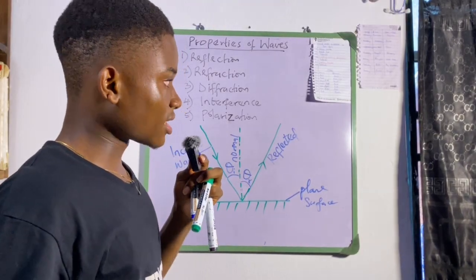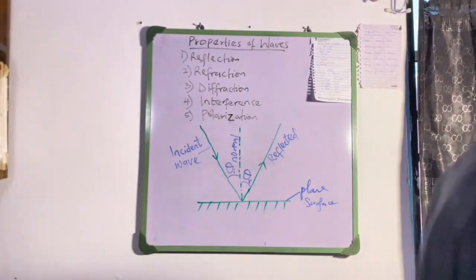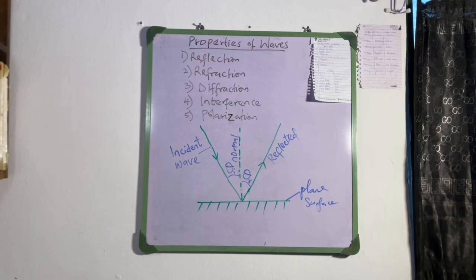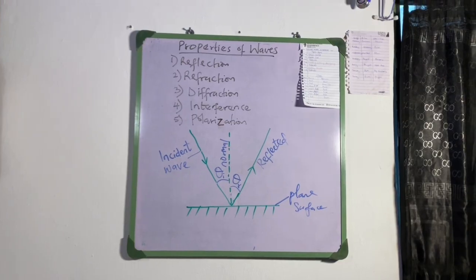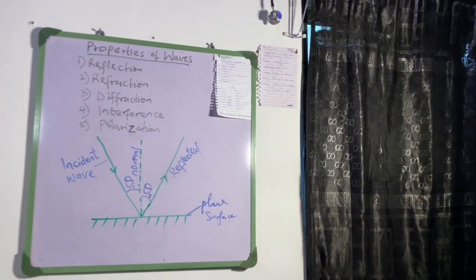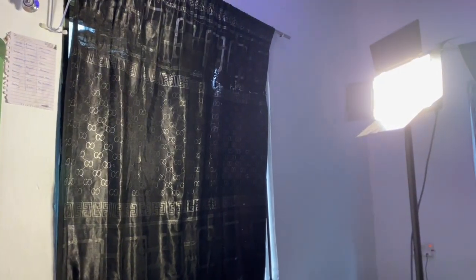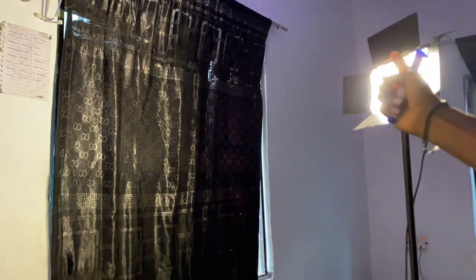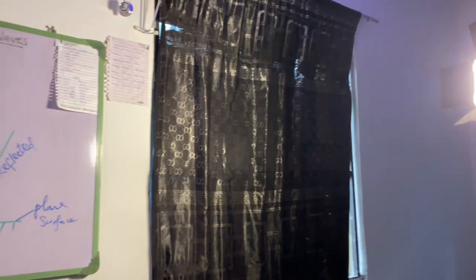All right, I'm going to show you an example with my LED light, the LED light I'm using to shoot this video. So you can see this LED light now. I'll show you around. You can see this LED light, right? The ray is incident like this on this whiteboard.